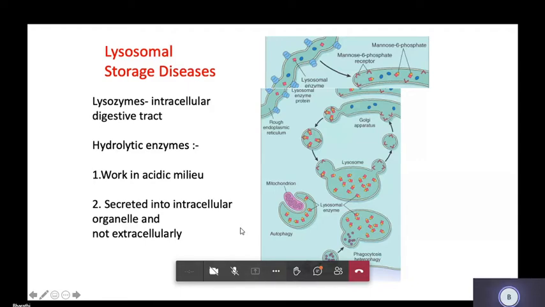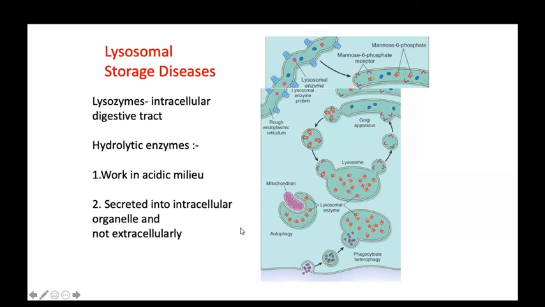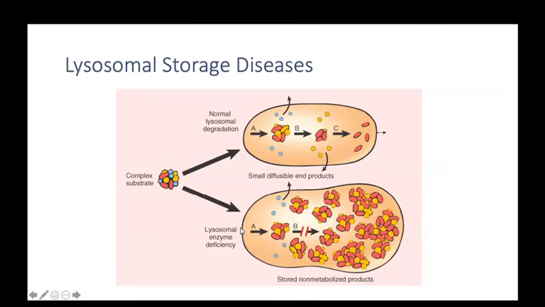In lysosomal storage disease, we see a complex substrate. In a normal condition, if all enzymes are present, then in this figure there is degradation of substrate A, B, and C, and finally it becomes an end product, which is released in the blood and utilized by our body cells.